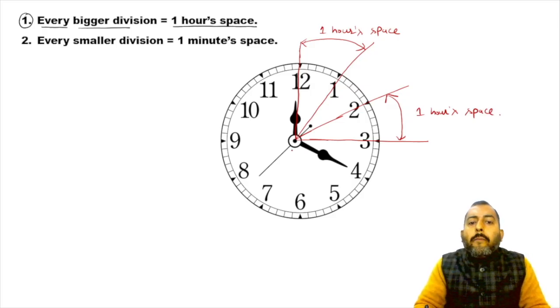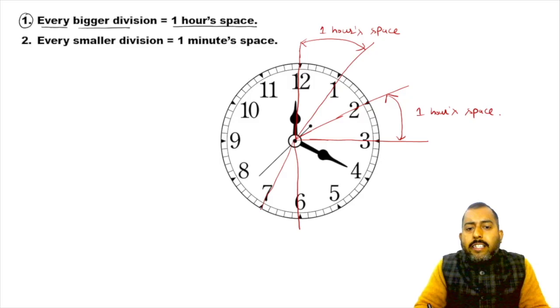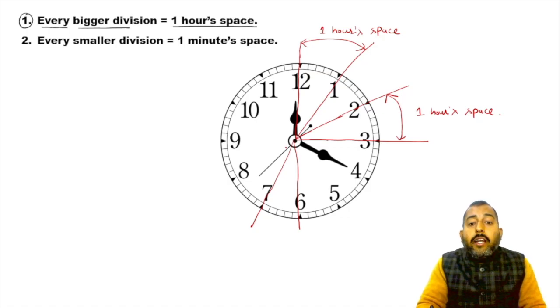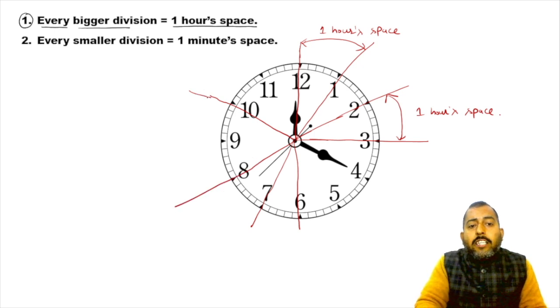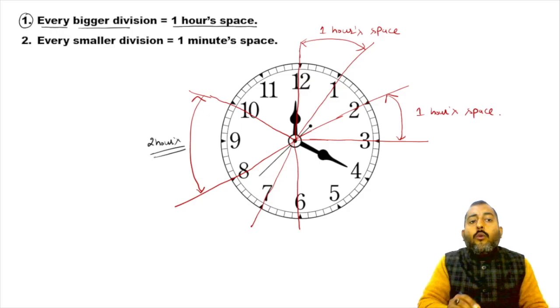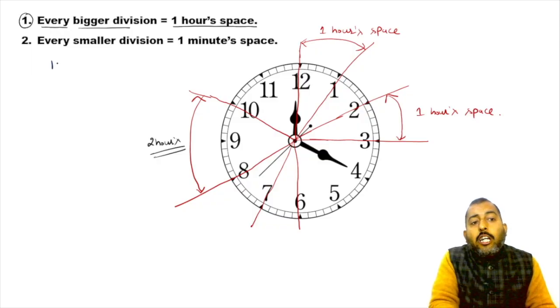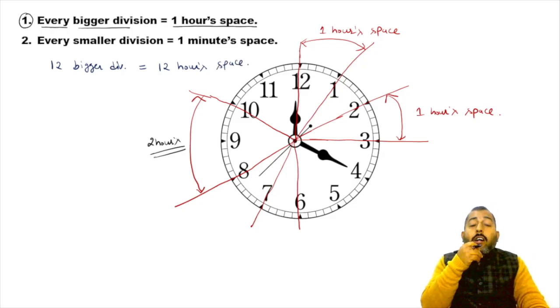Between 6 and 7, again, it is a space of 1 hour. But if I ask you about the space from 8 to 10, 8 to 10 is a space of 2 hours. So we know on the dial of the clock, there are 12 bigger divisions. That is why there are 12 hours' spaces. So on the dial of the clock, we have 12 bigger divisions.